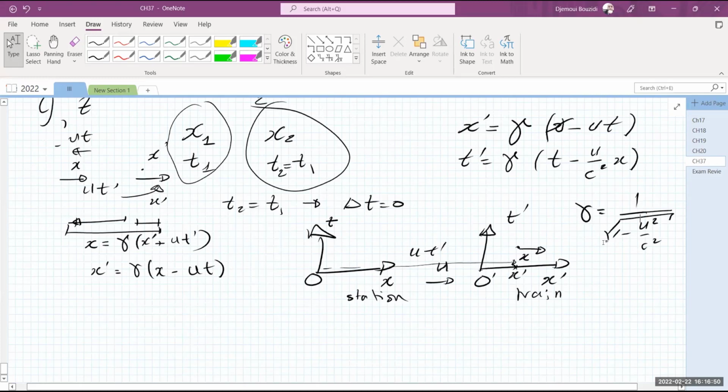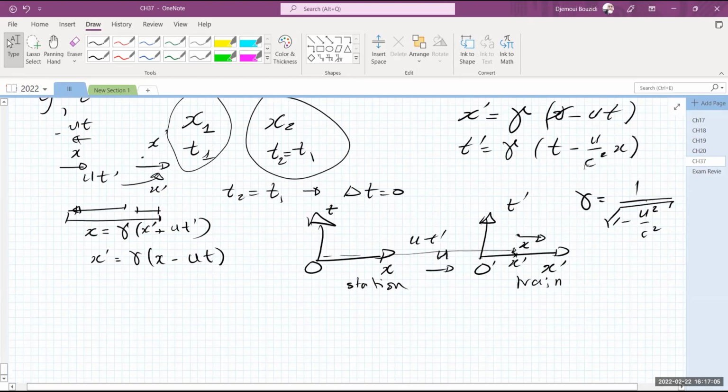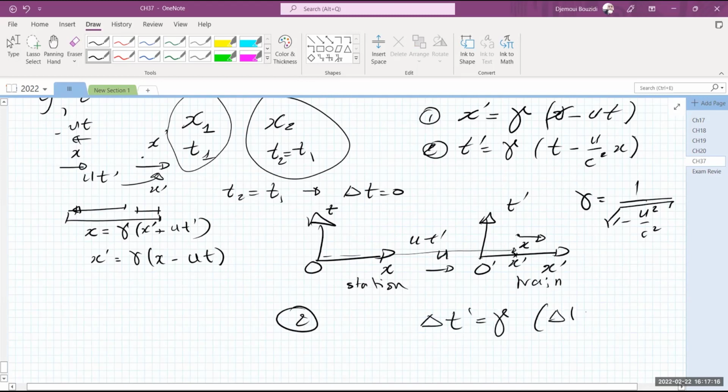Okay, so here is the question. If these two events in this frame happen at the same time, they will not happen at the same time for the other frame, because delta t prime, as you can clearly see from this equation, which I'm going to label 2, and this equation 1, from equation 2, immediately I'll find that delta t prime is equal to gamma times delta t minus u over c squared times delta x.